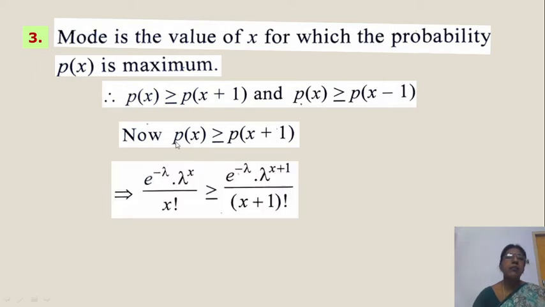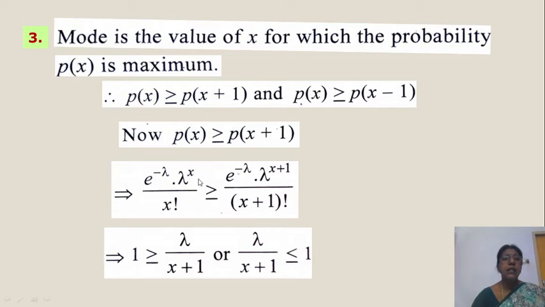Use the definition. P of x is e power minus lambda lambda power x by x factorial, and p of x plus 1 is e power minus lambda. It is standard. E power minus lambda. In place of x you put: p of x is lambda power x by x factorial, p of x plus 1 is lambda power x plus 1 by x plus 1 factorial. The two e power minus lambda cancel. x plus 1 factorial means x factorial into x plus 1. So x factorial cancels and x plus 1 remains. Here lambda power x cancels and lambda remains.